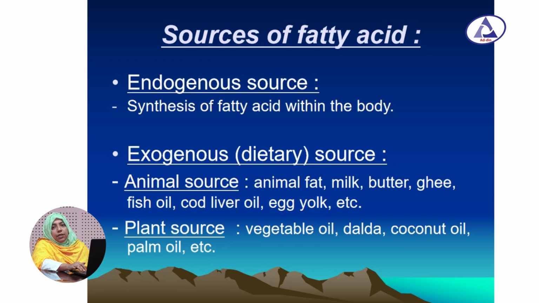Now the source of fatty acid: endogenous source and exogenous source. Endogenous source: synthesis of fatty acid within our body is the endogenous source, and exogenous source, that is the dietary source or outside source. They are divided into animal source and plant source. We can get the fatty acid from animal sources like animal fat, milk, butter, ghee, dalda, coconut dalda, and plant sources are vegetable oil, coconut oil, and palm oil.